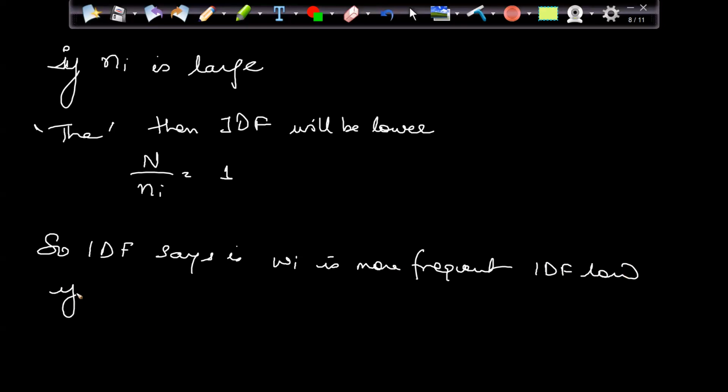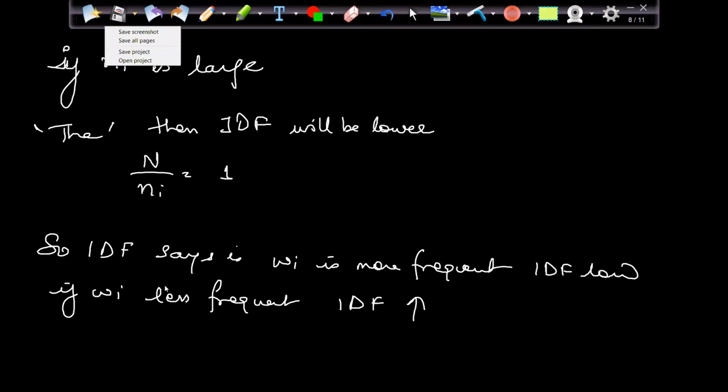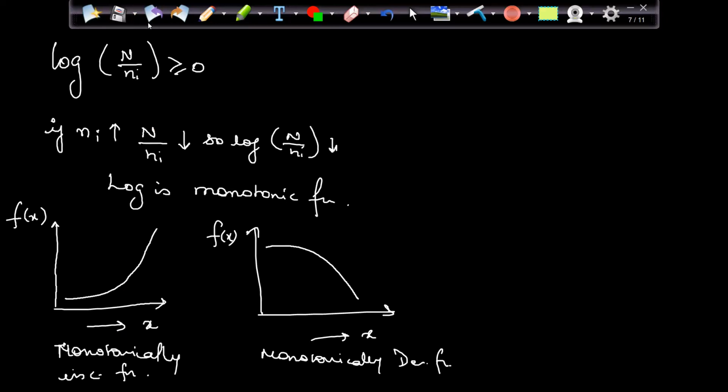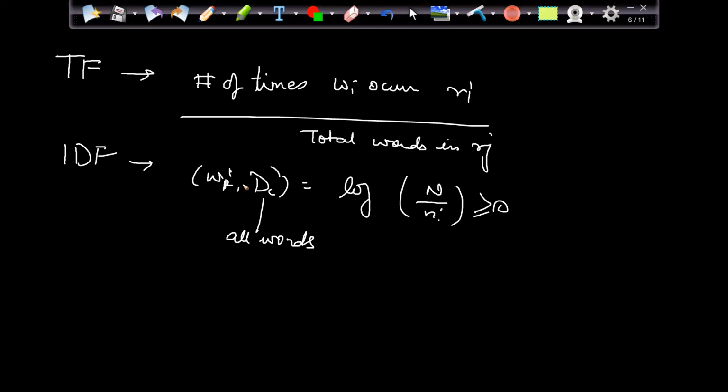And if my WI is less frequent, then my IDF will be high automatically. What is IDF? It is about the word in the entire corpus, not in a sentence. We are discussing the word in the corpus. So in this entire corpus, meaning in every review, I am finding "the". That is what we discussed, right?